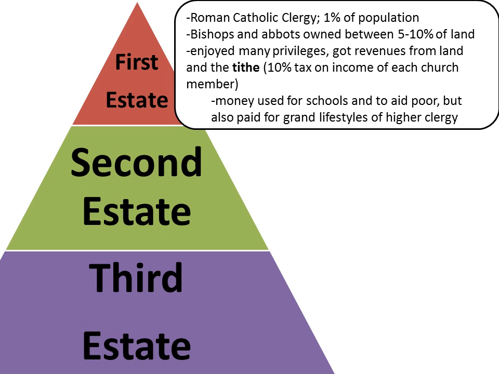At the very top of the French social order was the first estate, and this was made of the Roman Catholic clergy, or priests. These people made up about 1% of the population. The highest members of the church, bishops and abbots, owned between 5 and 10% of all the land in France. They enjoyed many privileges. They got revenues from land and the tithe, which is a 10% tax all church members had to pay on everything they made in a given year.